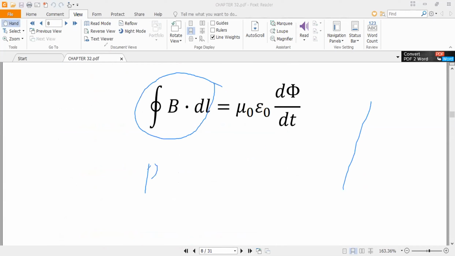Okay, B dot dl. So if you see from the top, the magnetic field, here you can see the picture again.